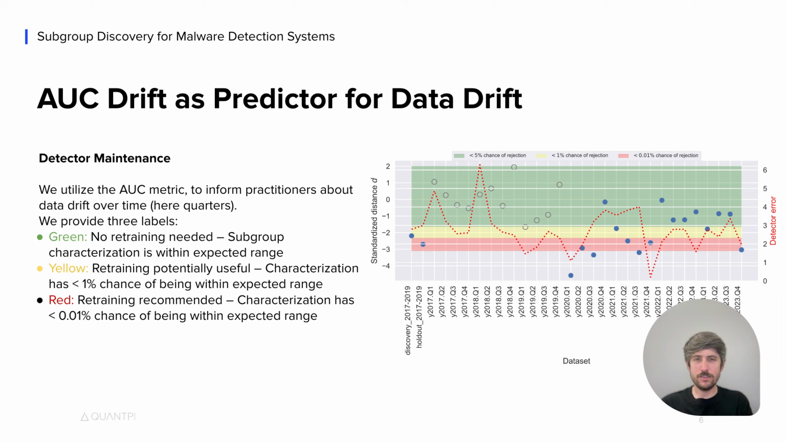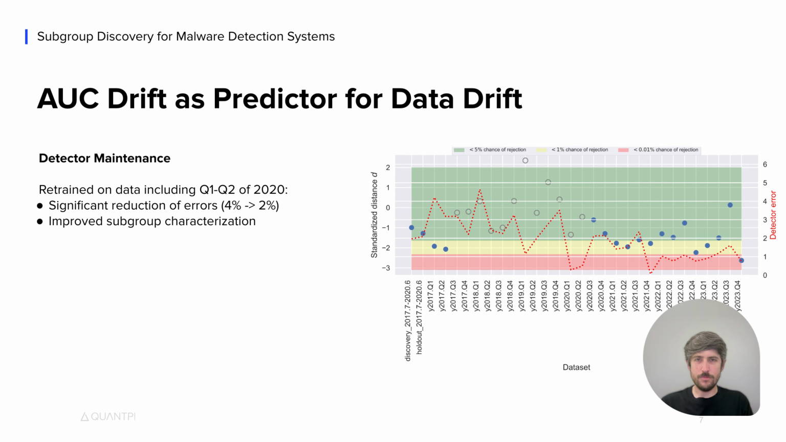In this instance, the model has been trained on data between 2017 and 2019. Note that data from the first quarter of 2020 has very poor characterization. We follow the implied recommendation and retrain the model, now including the first two quarters of 2020. Here, we observe a significant reduction of errors from 4% down to 2%, and overall a better characterization performance for subsequent datasets.